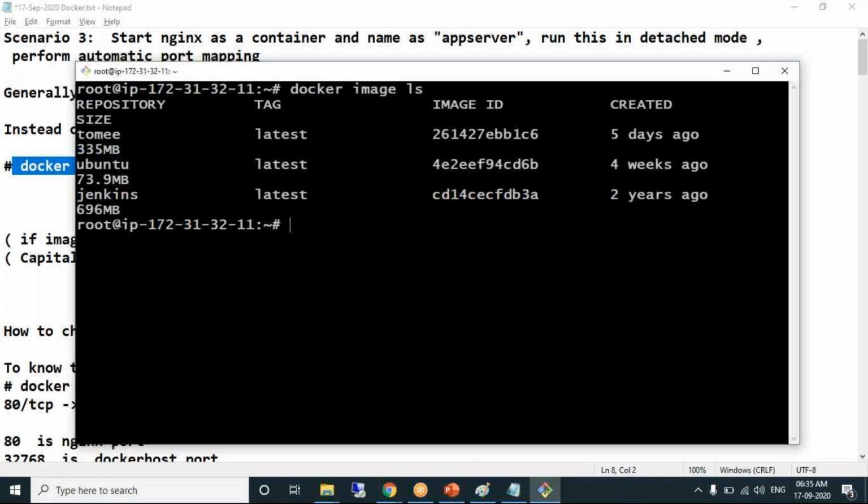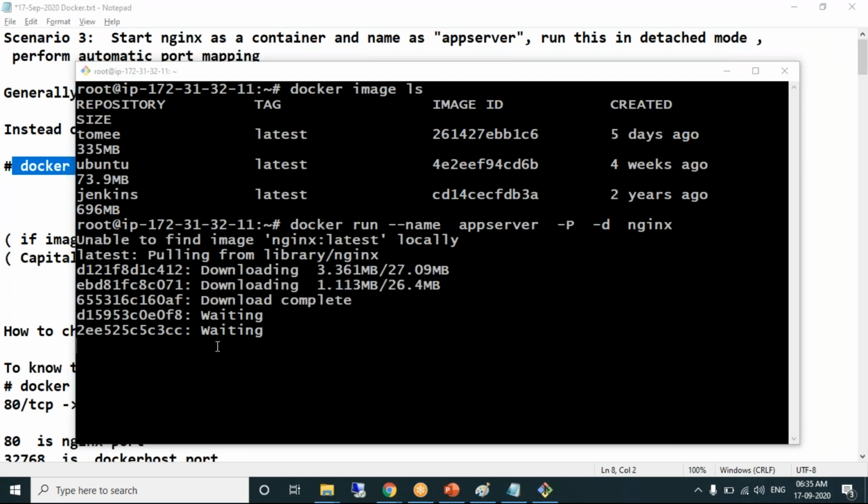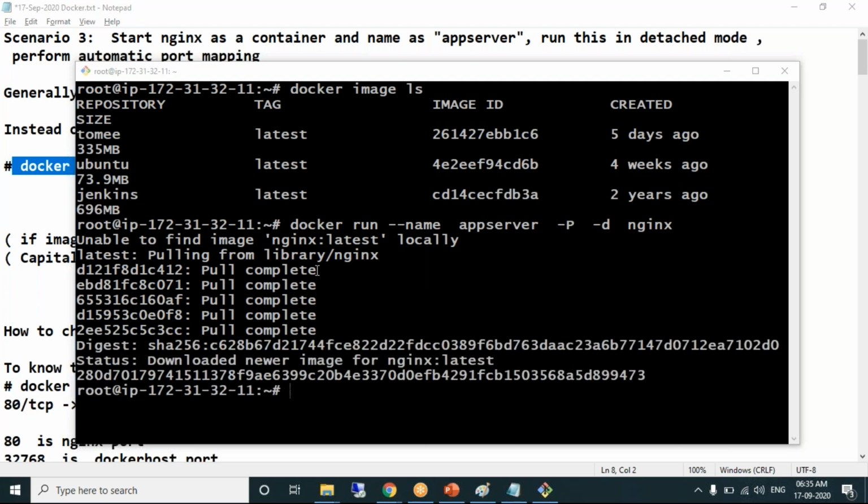Look at this. As the image is not available, it says unable to find the image and downloads it. So you don't need to pull the image. Directly write the docker run command. The image gets pulled automatically and the container gets created. Did I manually pull the image?